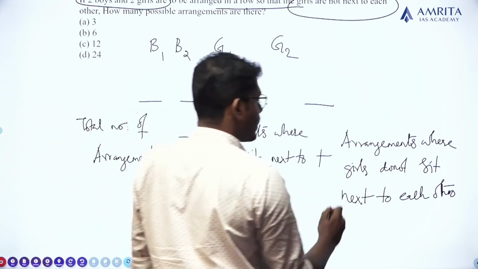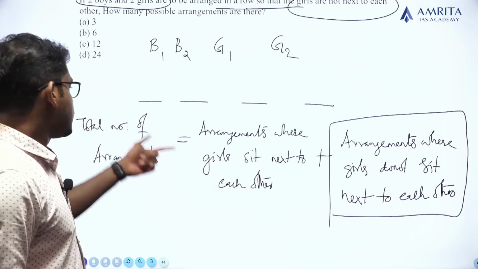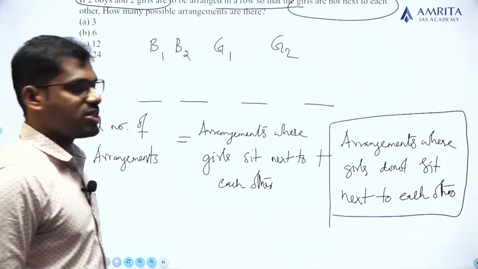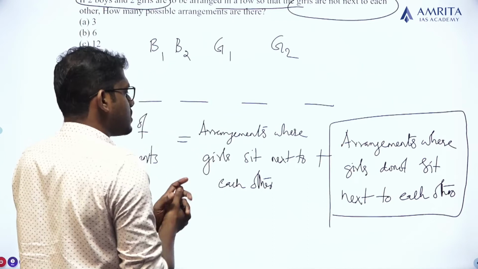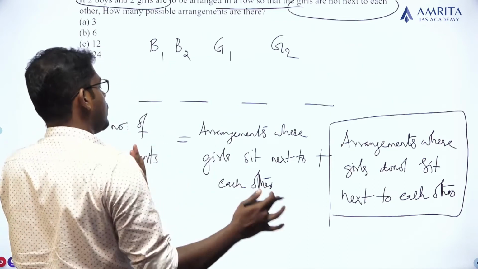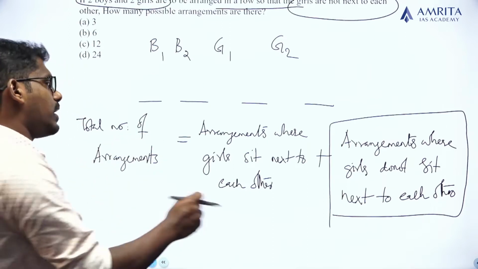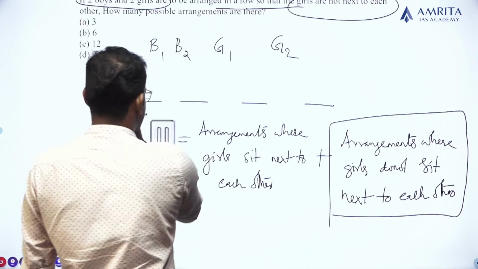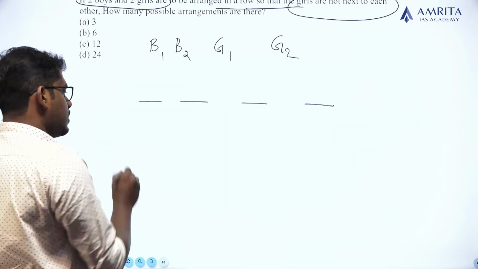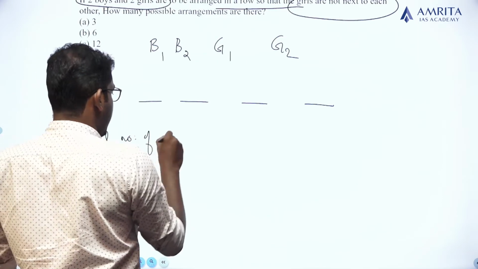So if you have to find the arrangements where girls do not sit next to each other, you subtract the arrangements where girls sit next to each other from the total number of arrangements, which is quite easy. Clear? Okay. By adopting this idea, we can solve the questions. So 4 persons are there, so the total number of arrangements.